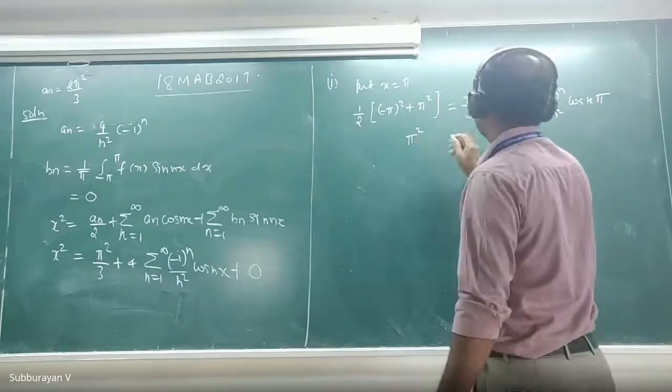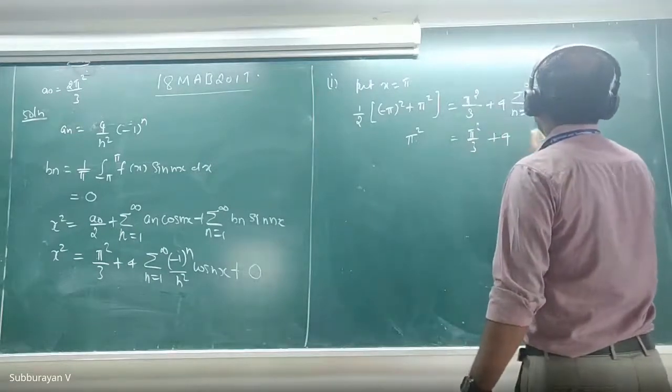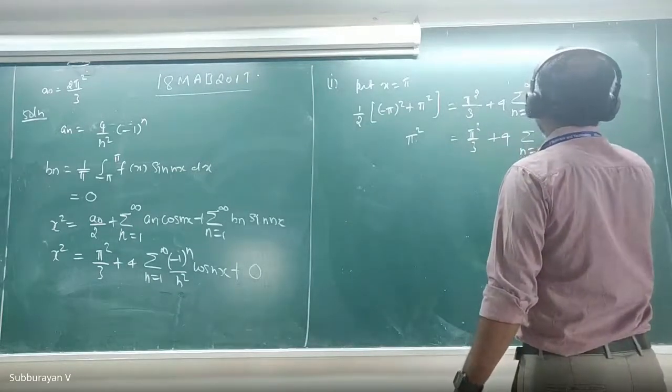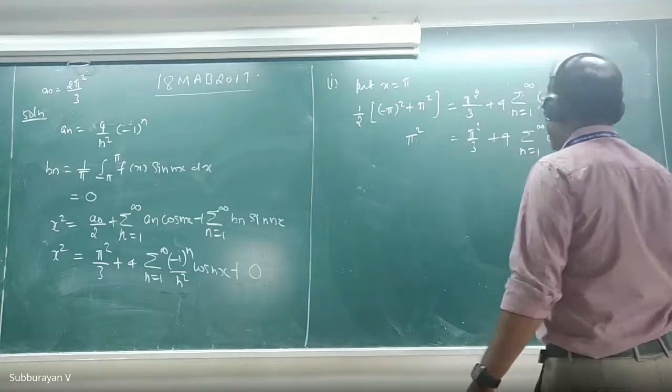This is equal to pi square by 3 plus 4 into summation n equal to 1 to infinity of minus 1 whole power n divided by n square into cos n pi. That is minus 1 whole to the power 2n divided by n square.